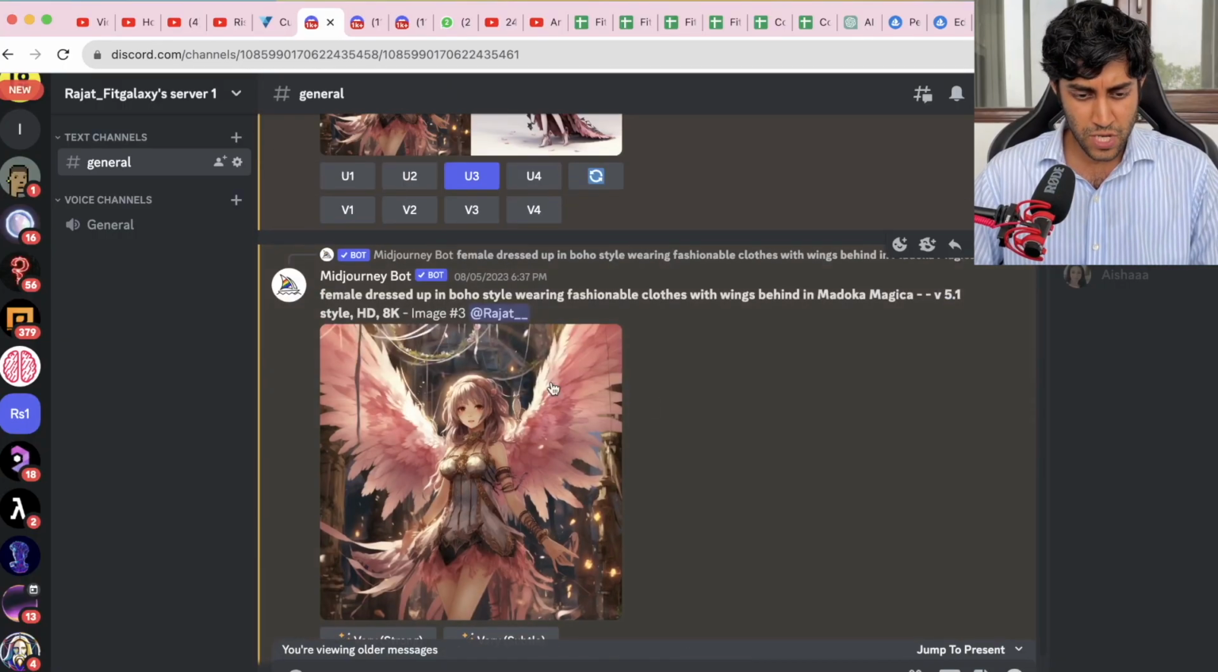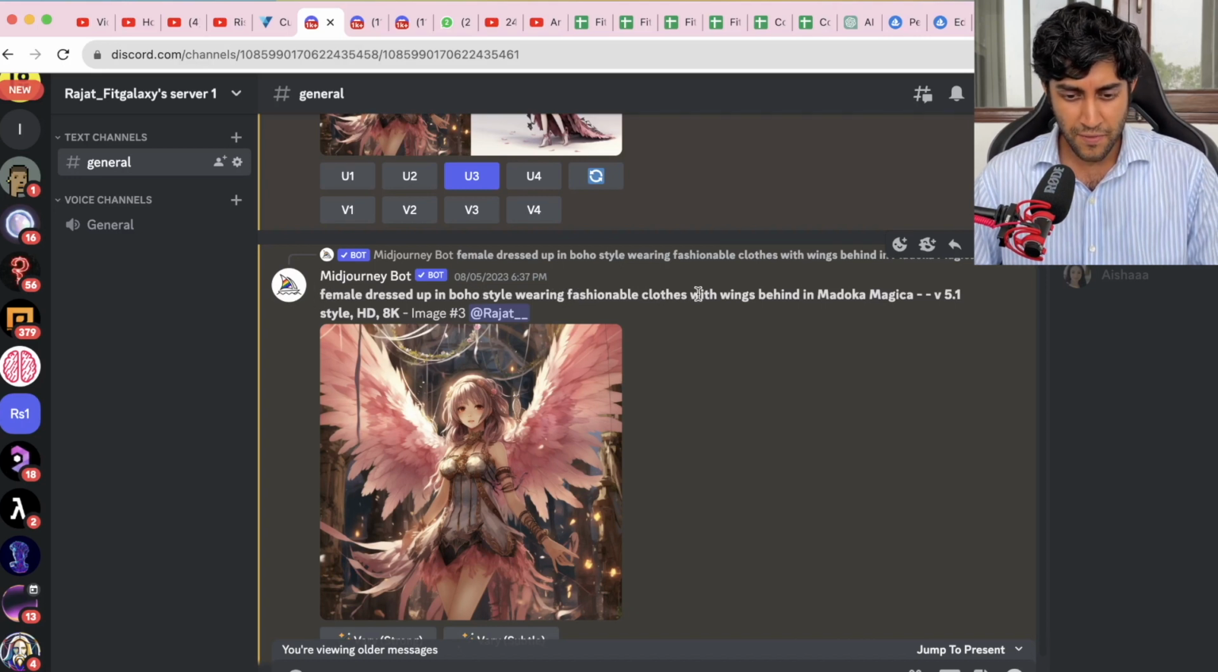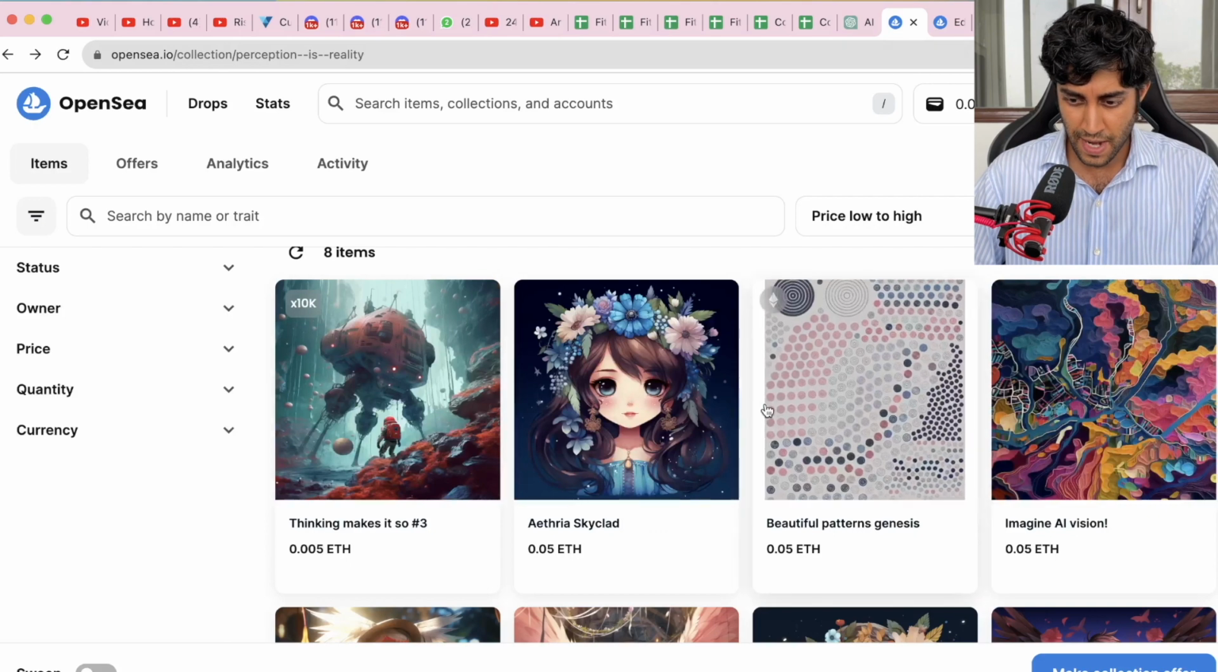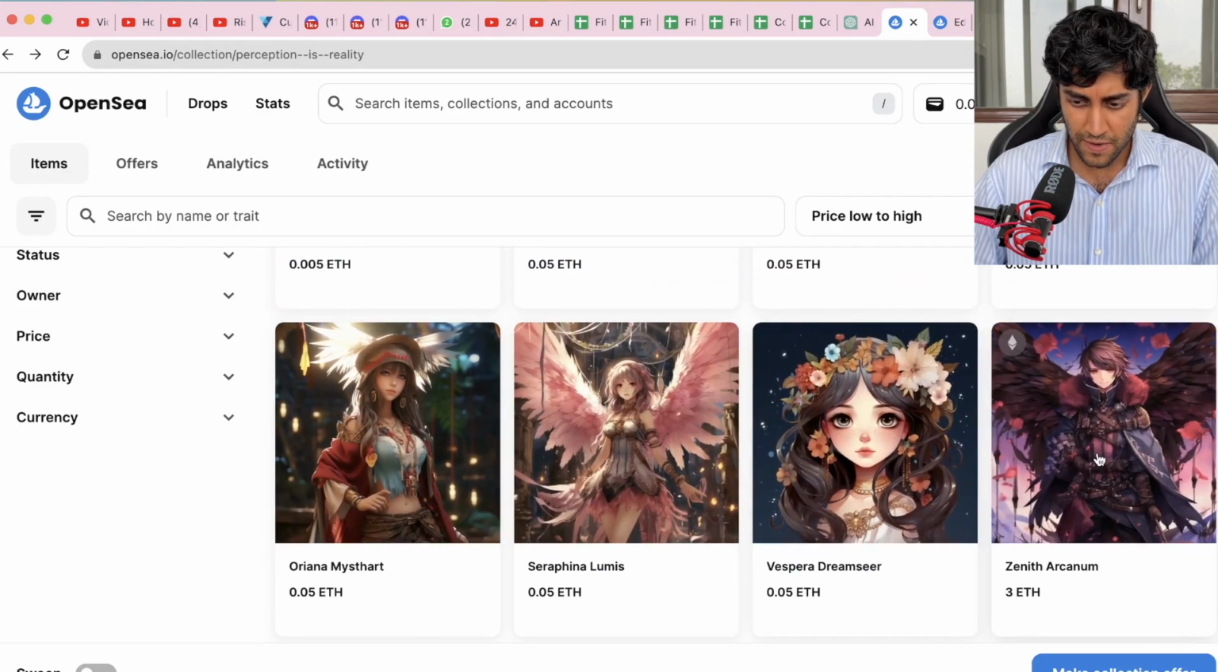If you look at the images, they were prompted by Isha. What she did was she created these prompts. She gave this prompt: female dressed up in boho style wearing fashionable clothes with wings behind in Madoka Magica style, HD 8K, and she got this out. We have actually put it on OpenSea as well as an NFT. So these are the characters that we chose.